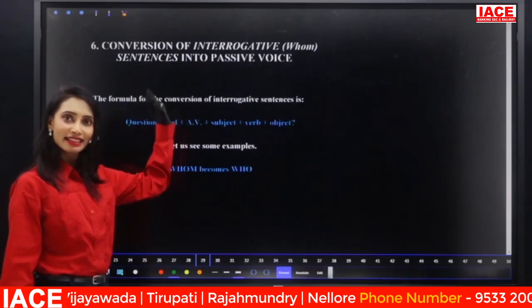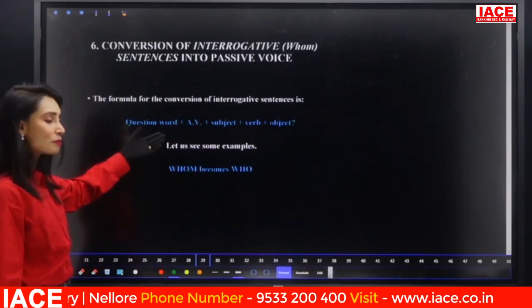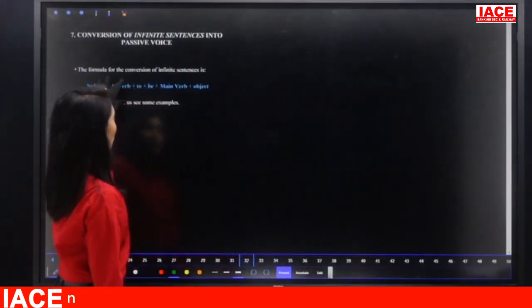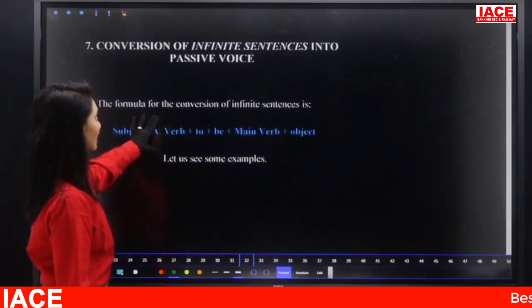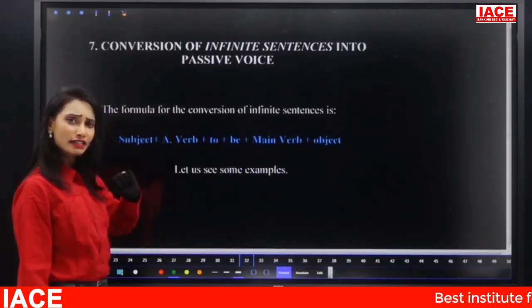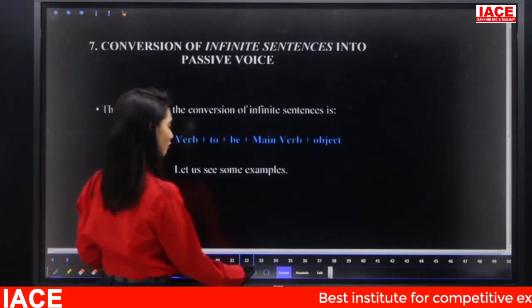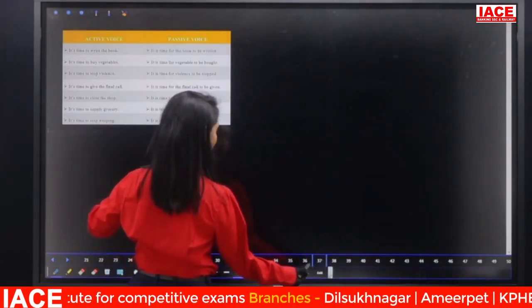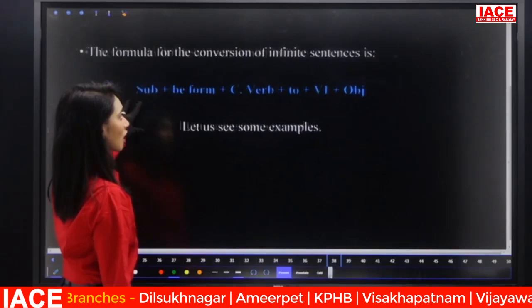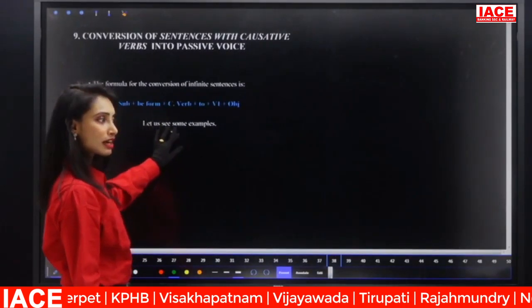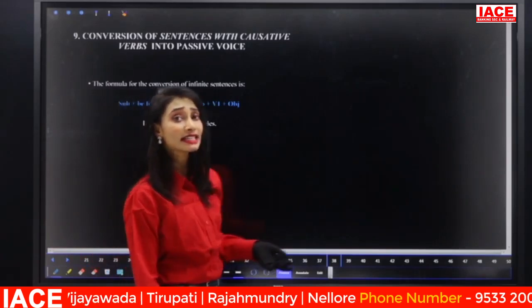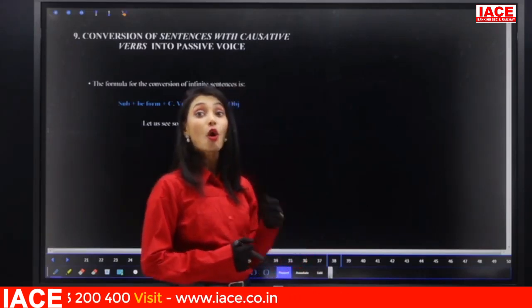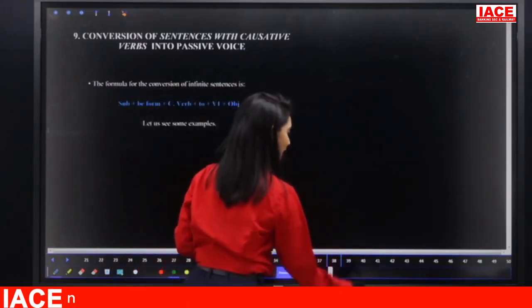We have another type of question, that is whom. If the sentence starts with whom, how to convert it. If the sentence starts with no interrogative, or if the sentence has an infinitive verb, that means to plus infinitive, how to convert infinitive sentences into passive voice. And sentences having causative verbs: if the sentence has a causative verb, how to convert it into passive voice. Or if a sentence starts with phrases like it's time, it's right time, how to convert. All those we'll discuss in detail in our regular classes.